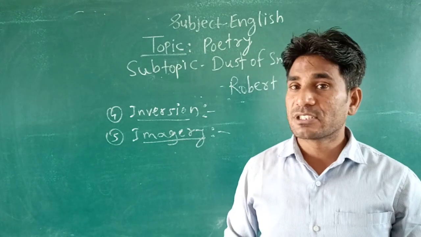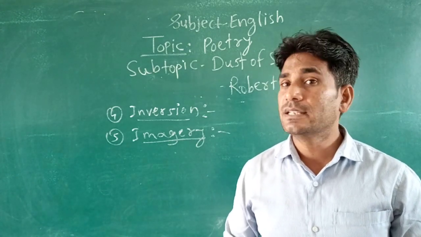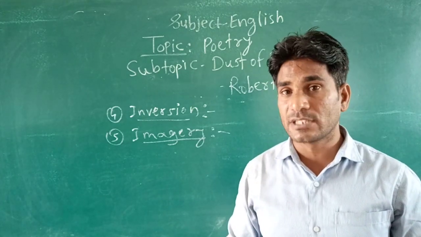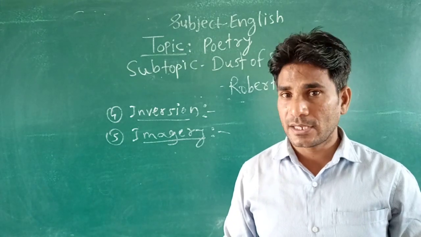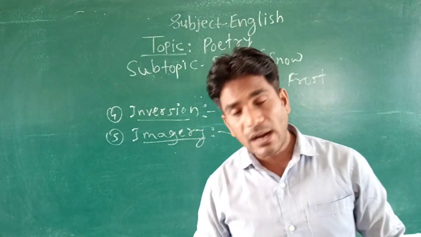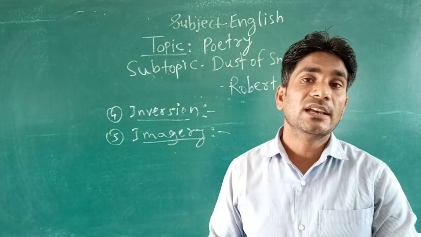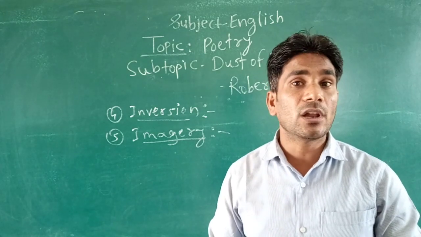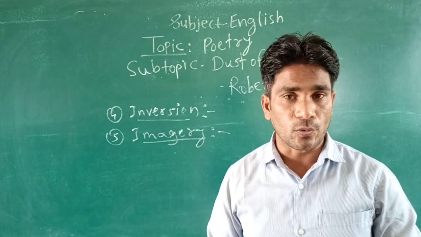Besides, rhyme scheme we have seen A, B, C, D, C, D. Rhyming pairs, again we have seen: crow, snow, me, tree, then heart, part, mood, rude. Okay, so these are the rhyming pairs. So this is all about this poem, Dust of Snow.